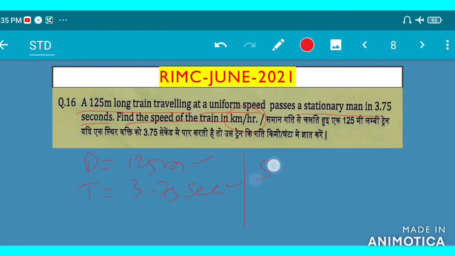So speed is equal to what? Distance upon time. Go for the next page.